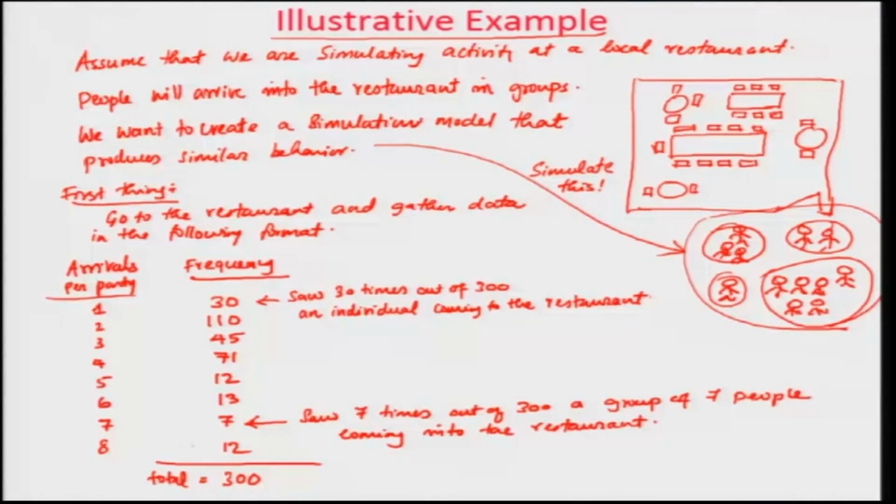Okay. So, each one of these rows implies that in 8, you have seen 12 times a group of 8 people, the party contains a group of 8 people coming into the restaurant. So, you sat there and you observed 300 different people coming in, and these 300 different people were distributed into different group sizes accordingly. Okay. All right. So, this kind of gives you an idea. If that is the case, then okay, how can you solve this as a computer example, or how can you convert this into a computer model?